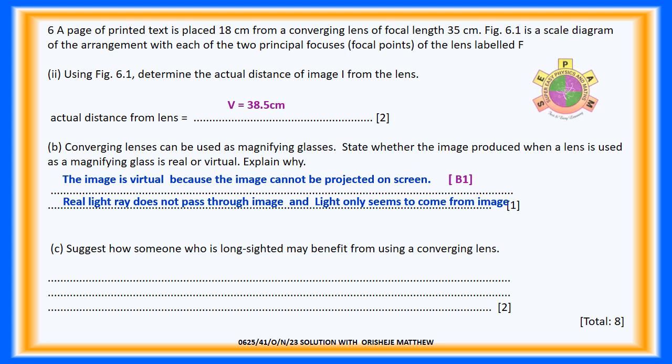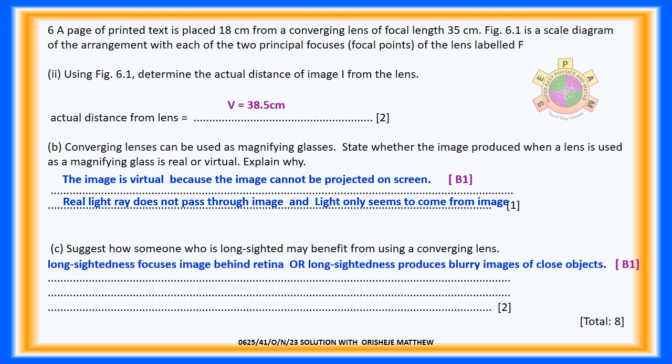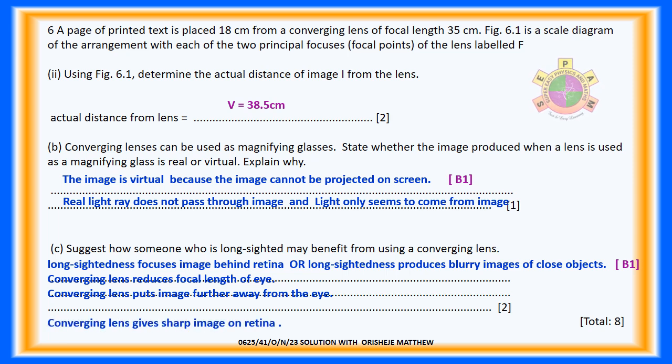Question 6c. Suggest how someone who is long-sighted may benefit from using a converging lens. For 2 marks. Answer: long-sightedness focuses the image behind the retina, or long-sightedness produces blurry images of close objects. A converging lens reduces the focal length of the eye. A converging lens puts the image further away from the eye. A converging lens gives a sharp image on the retina. Question 6 has a total of 8 marks.